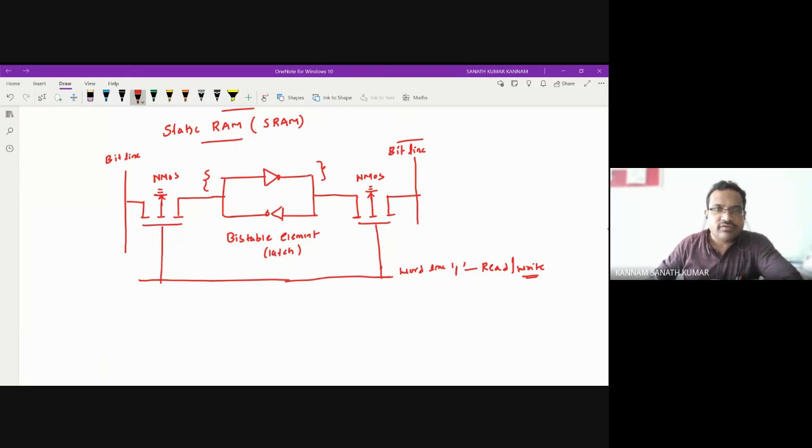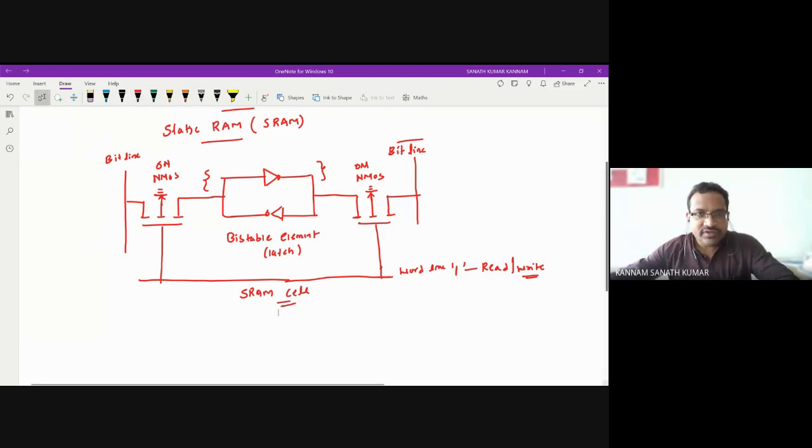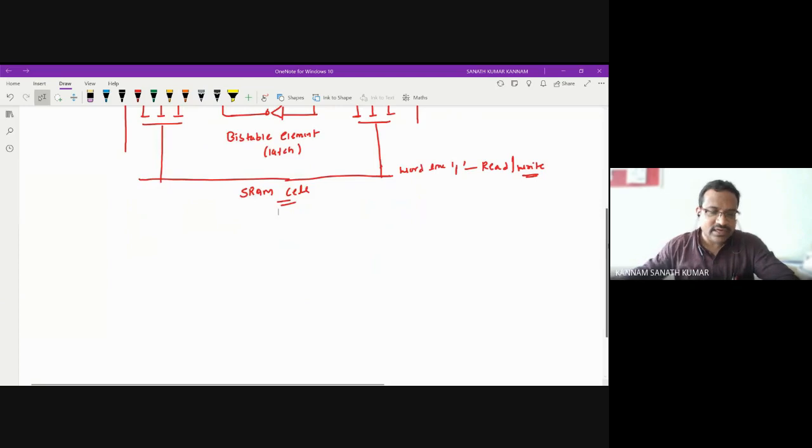Suppose you want to write the data, so this word line becomes one, and these two become on. That means short circuited. So what happens? It can write the data into the bit line. And this total diagram we call as a SRAM cell. If you see the total SRAM, a group of cells is what we call a SRAM.